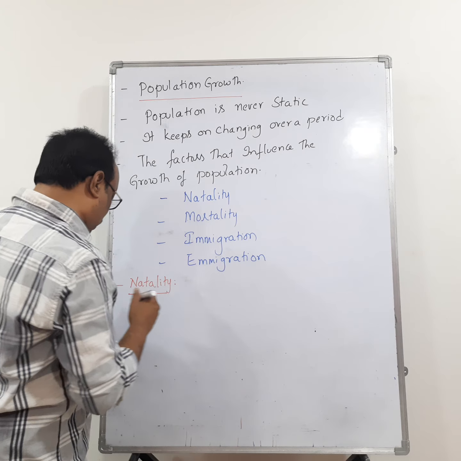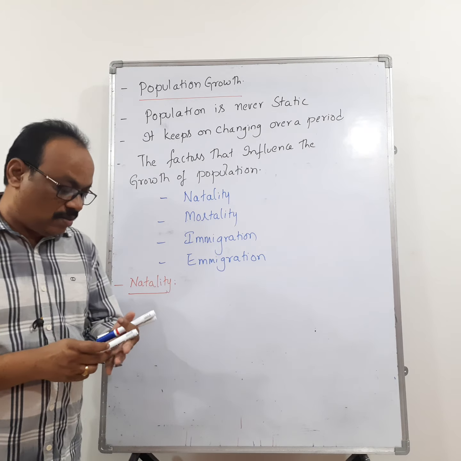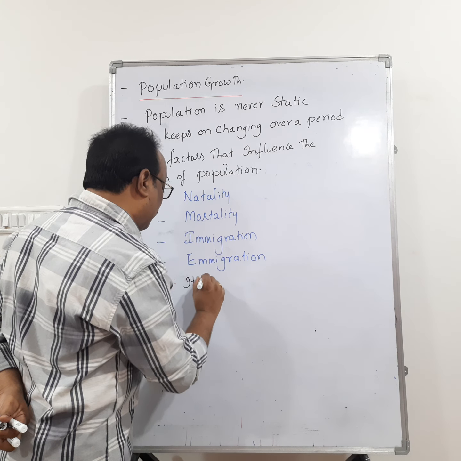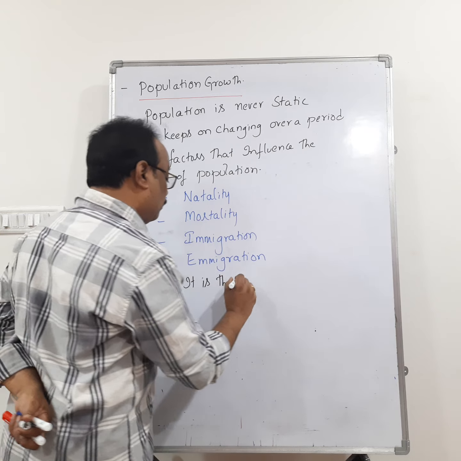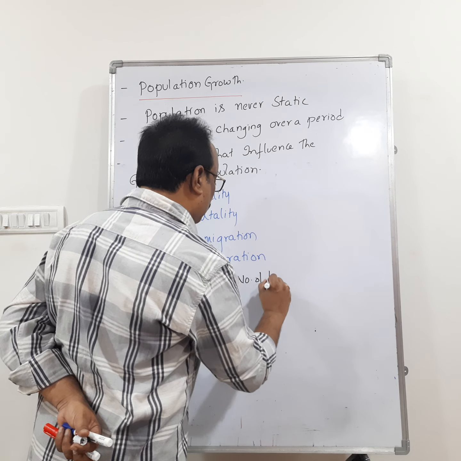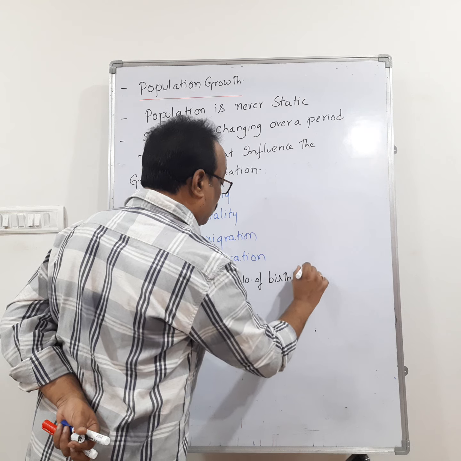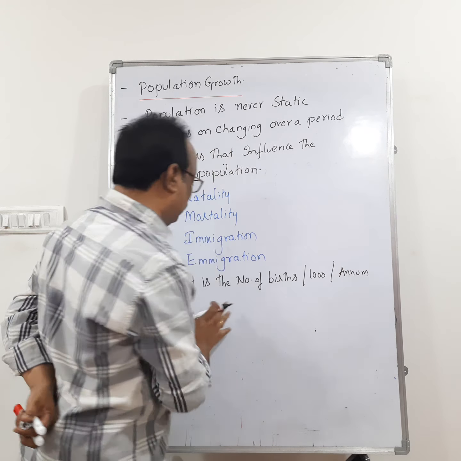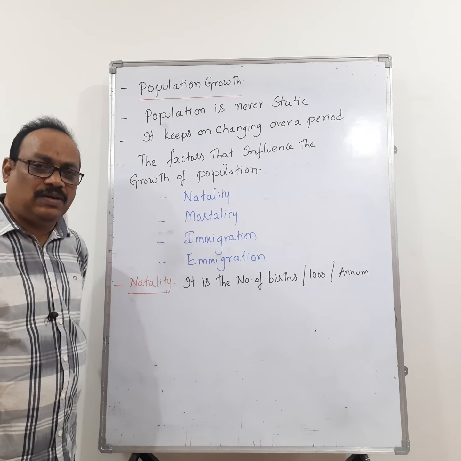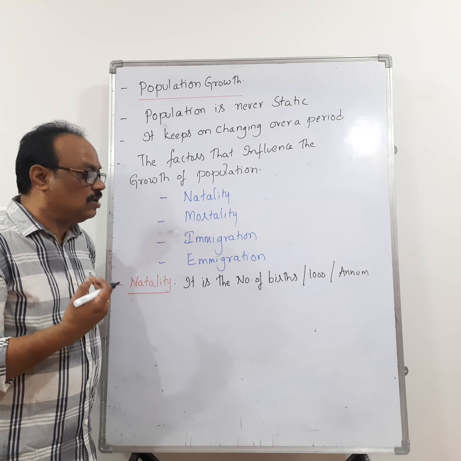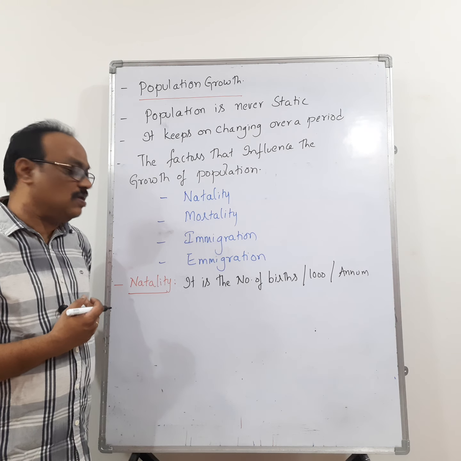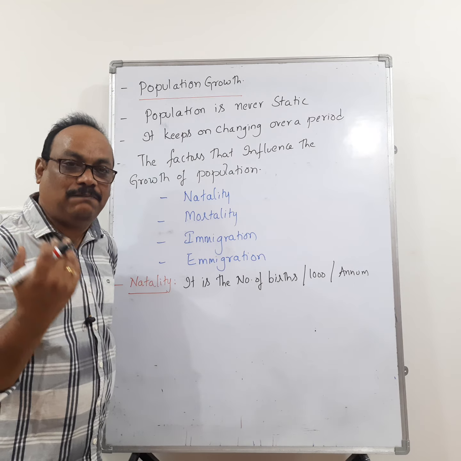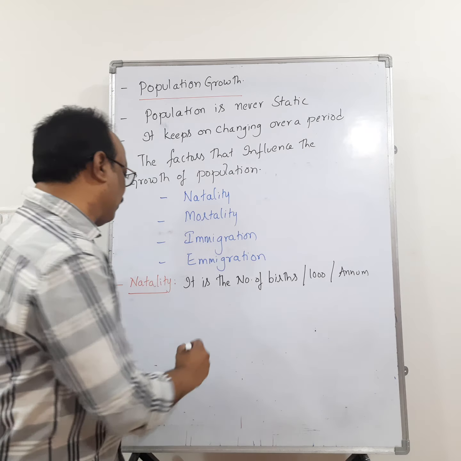In terms of human beings, natality is the number of births per thousand per annum. Otherwise you can define natality as the number of births in a given time period in a given area. You can define it like that also.